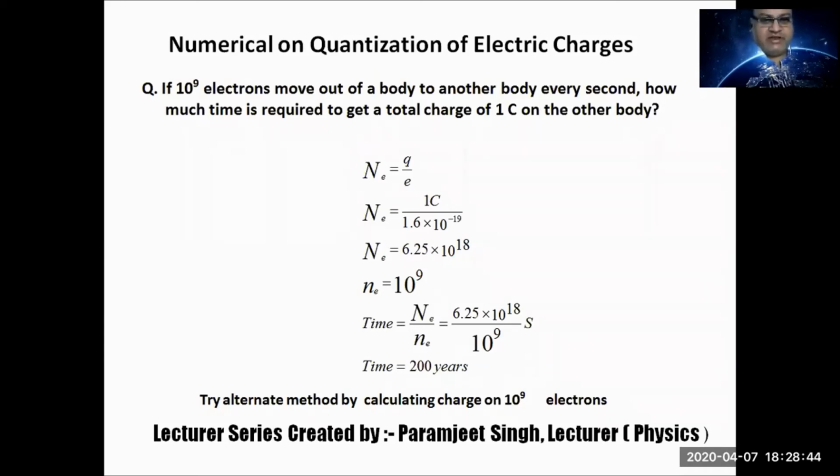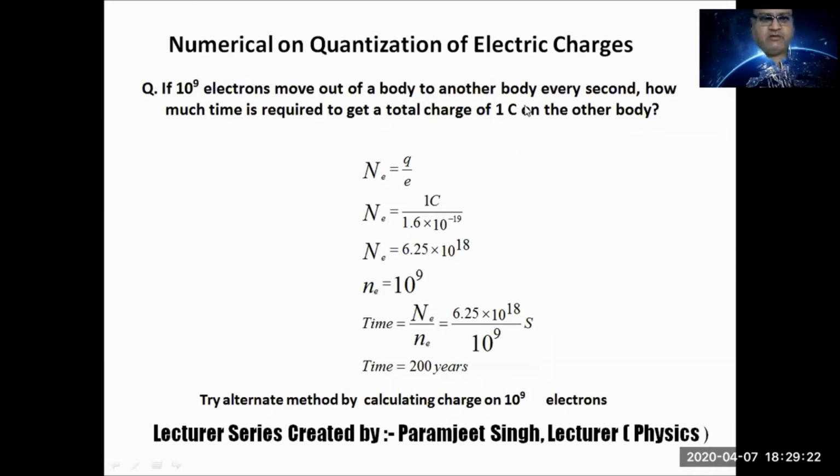This much electron take 1 second and this much electron will take time this much second. Very simple. So first let us find how many electrons are there in 1 coulomb. As I have already explained, 6.25 into 10 raised to power 18 electrons make 1 coulomb. Let us apply the formula, the law of quantization of charge: number of electrons, capital N, equals Q by e. Here Q is 1 coulomb.